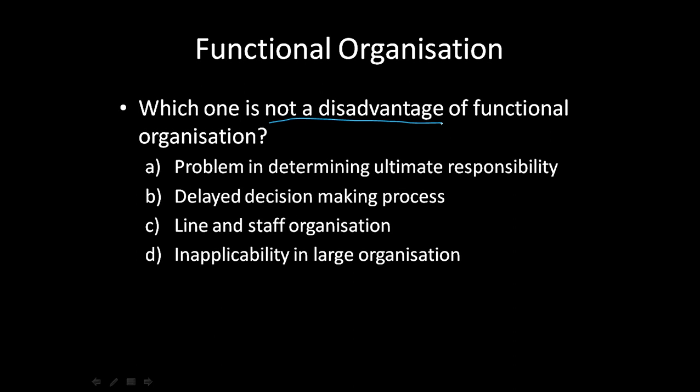ঠিক আছে, এই ডিসিশনটা নিল, সেটা ওকে কনভে করবে, কনভে করার পরে এটাকে আবার ফার্দার কনভে করবে, তো obviously it is going to take a lot of time. The longer the channel, the delayed the decision making process. Okay, so even delayed decision making process is a disadvantage of functional organization. What about line and staff organization? Now, of course, functional organization includes line and staff organization, but then along with it, it includes the word conflict.